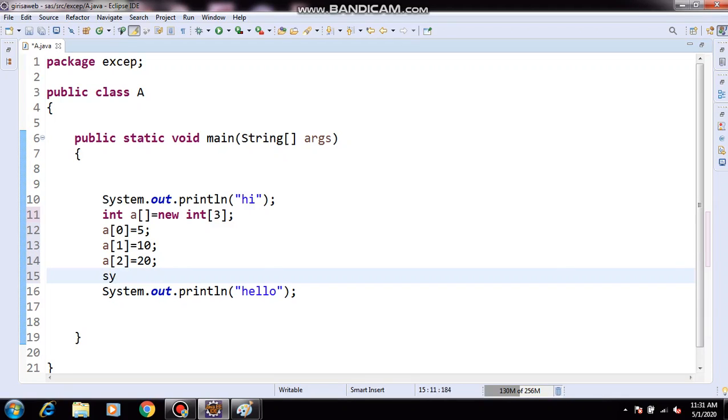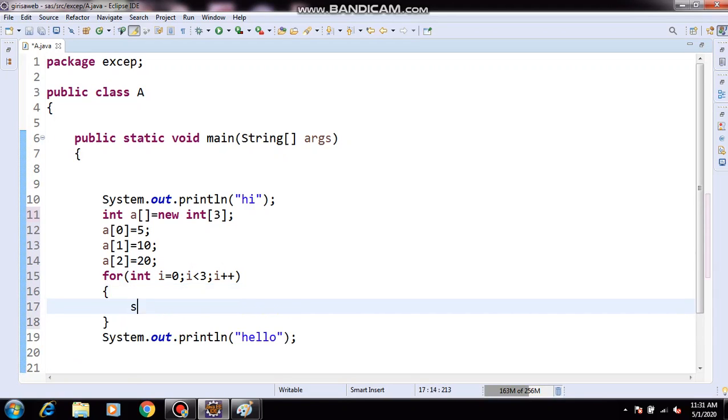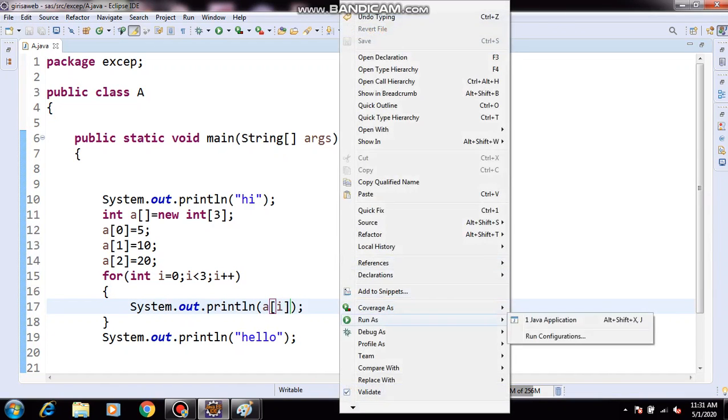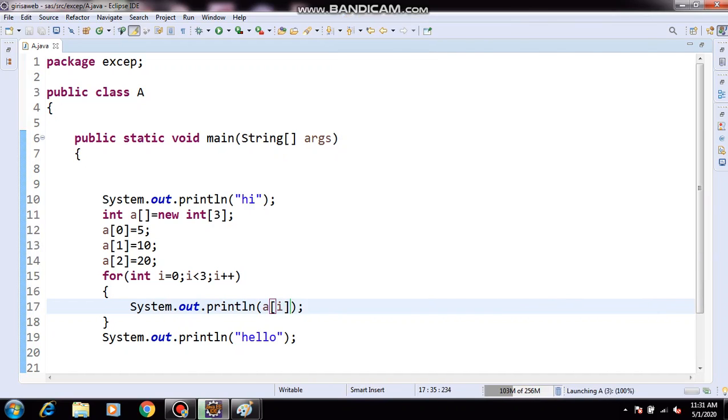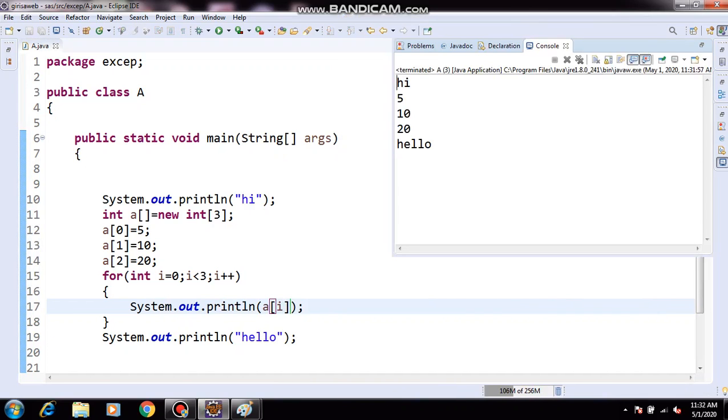Now I am giving a for loop. What is the size of the array? 3. So i plus plus, and print a of i. So 5, 10, 20 is printed, hello is printed.